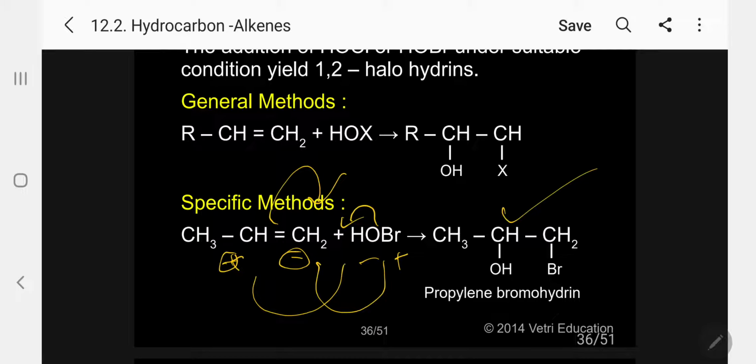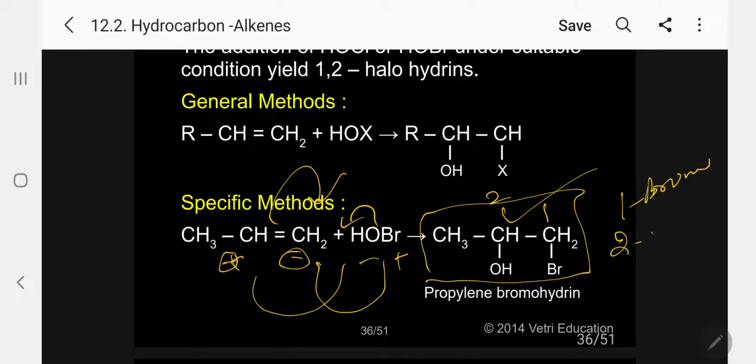So we get propylene bromohydrin, which is the common name. Or this is nothing but 1-bromo-2-propanol. Kindly follow, 1-bromo-2-propanol is the IUPAC name.